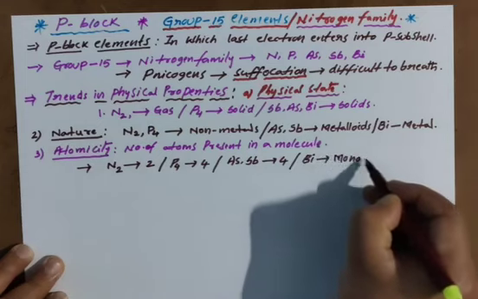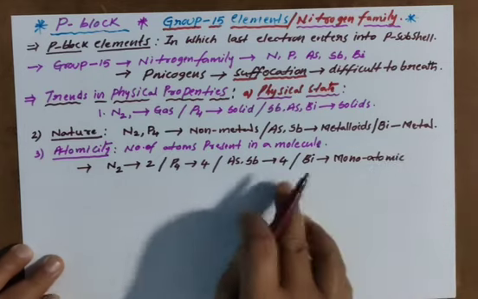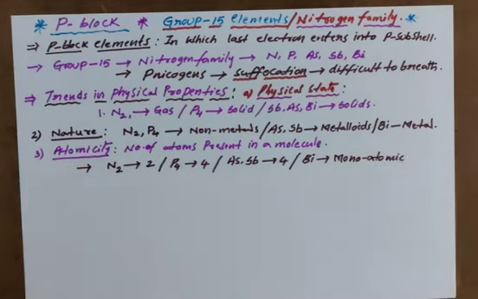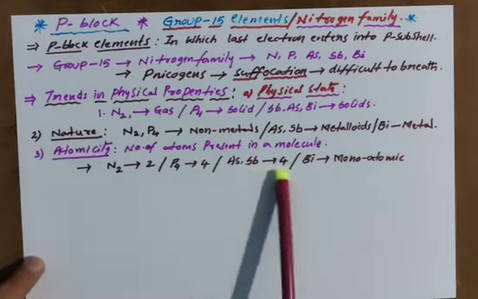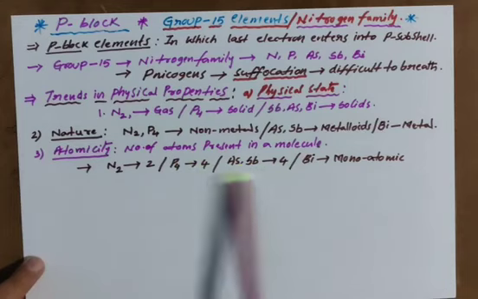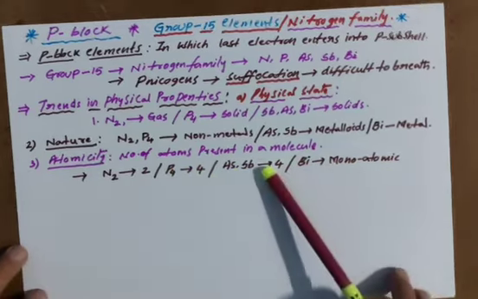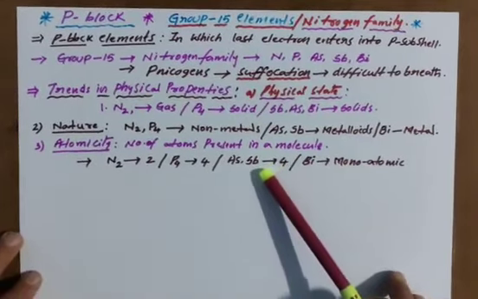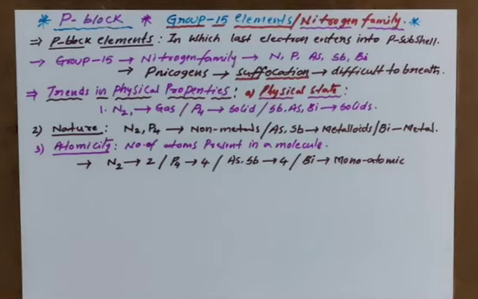Remember, monoatomic means only one atom per molecule. So nitrogen is diatomic, phosphorus, arsenic, antimony are tetraatomic, generally we also call them polyatomic. Bismuth is only monoatomic. This is atomicity.